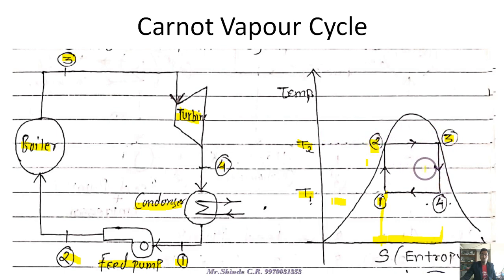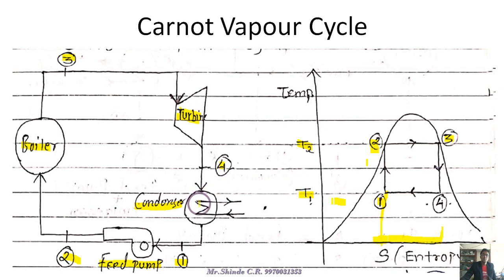The next process is 4 to 1. What exactly happens in 4 to 1? There is a condenser. In the condensation process, heat is rejected, nothing but heat being subtracted from the system, and that's why the entropy decreases. Heat is decreasing, so the entropy is decreasing, but at a constant temperature. We are not changing the temperature during condensation.